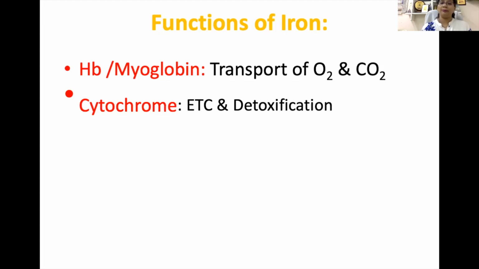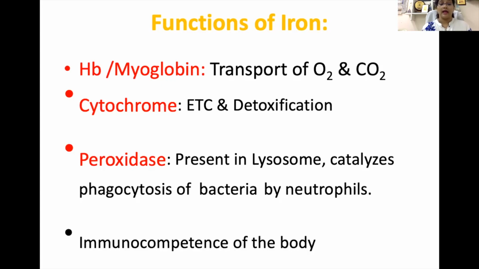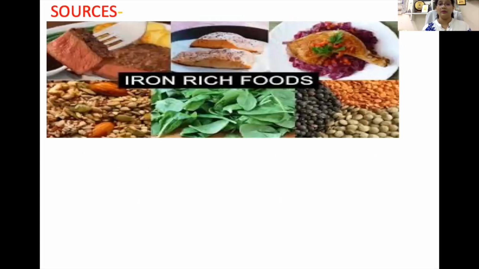As well as cytochrome P450 is an example, as it takes part in the detoxification process. Then peroxidase is an enzyme which is present in lysosome, and this enzyme catalyzes phagocytosis of bacteria by neutrophil. That's why iron is also responsible for immunocompetence of the body.